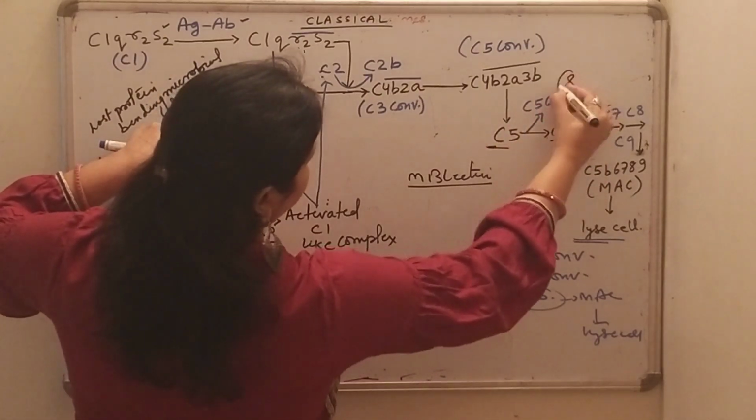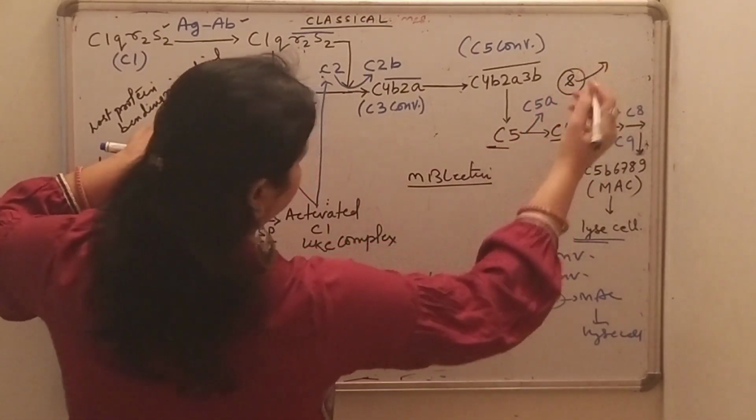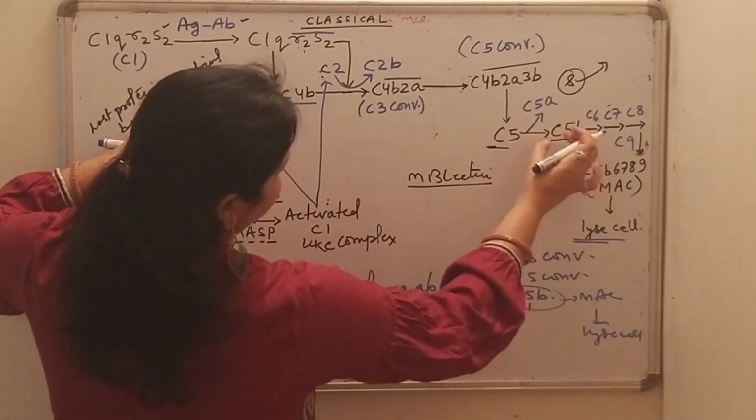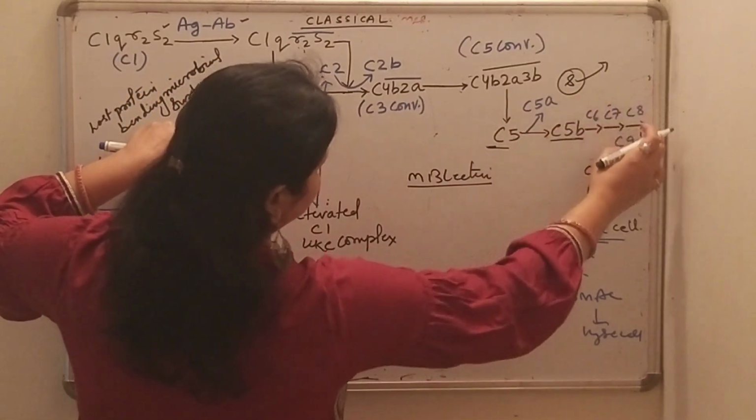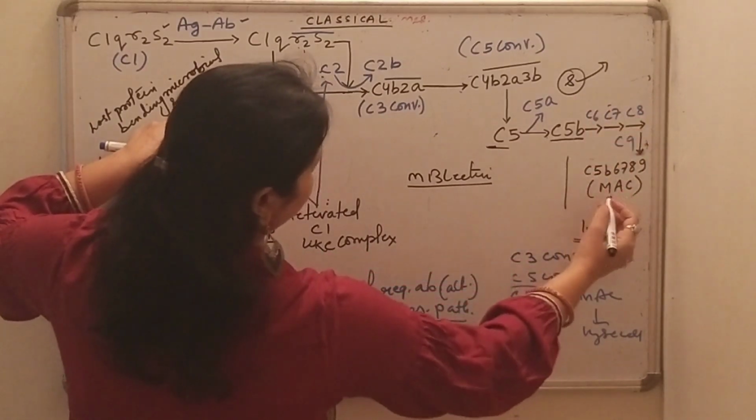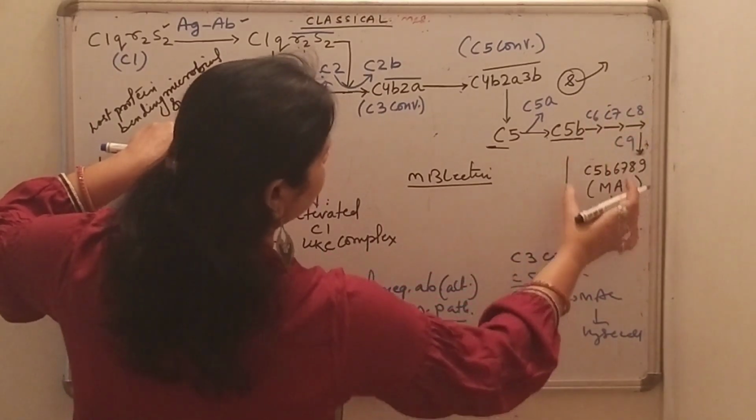C5a, the smaller fragment, diffuses away, and the larger fragment, C5b, binds to C6, then C7, C8, C9, and finally the membrane attack complex is formed, which leads to